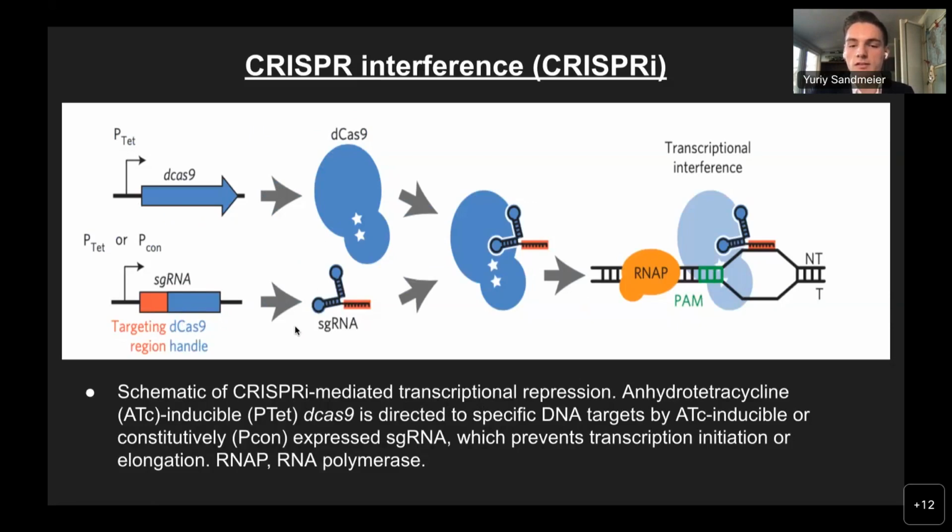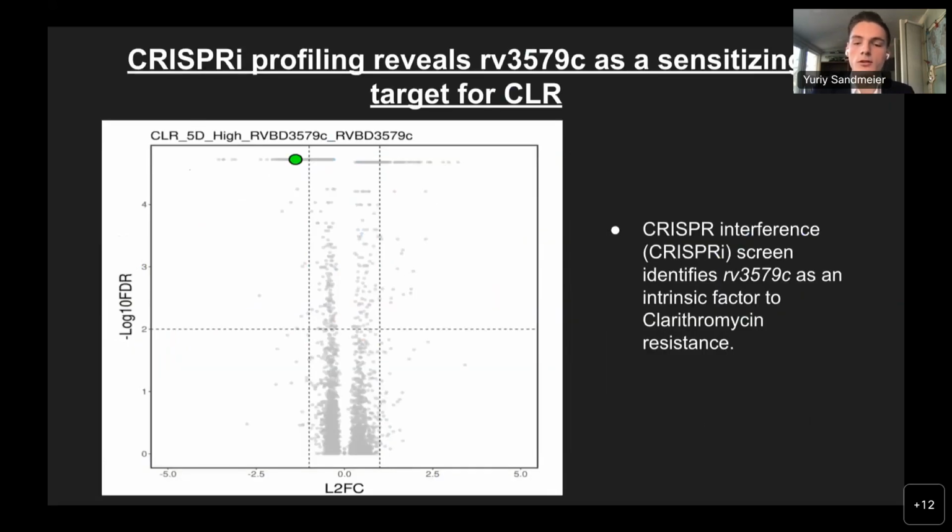Targeting specificity is determined both by Watson-Crick base pairing of the sgRNA and target DNA, as well as a short DNA motif known as the protospacer adjacent motif, or PAM, within the target DNA sequence. In the next couple of slides, I will show you how I employed this novel system to interrogate my gene of interest. Prior to my arrival in the lab, a genome-wide CRISPR interference screen was conducted, which identified RV3579C, shown here in green, that had not previously been described or studied in literature.